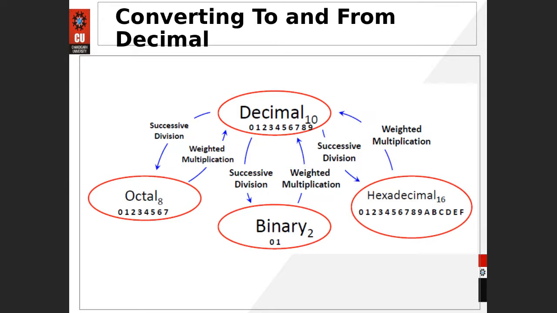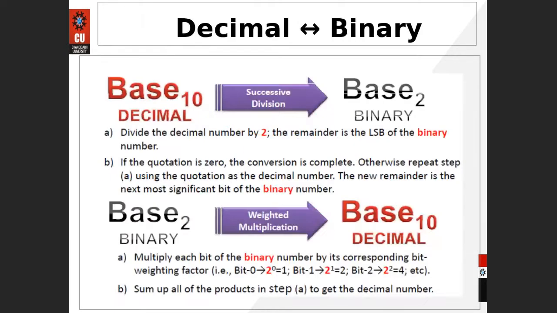And whenever we need to convert from decimal to the octal, successive division could be performed. A similar methodology could be performed in the binary number system from decimal, and successive division could be done from decimal to the hexadecimal. I will take some examples also to convert the same. So let me move to the next slide.